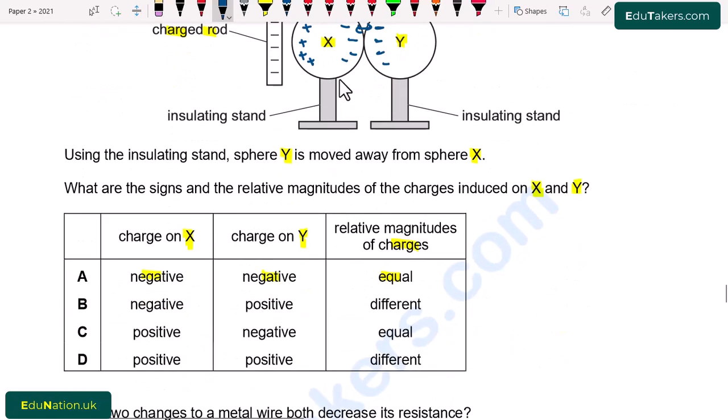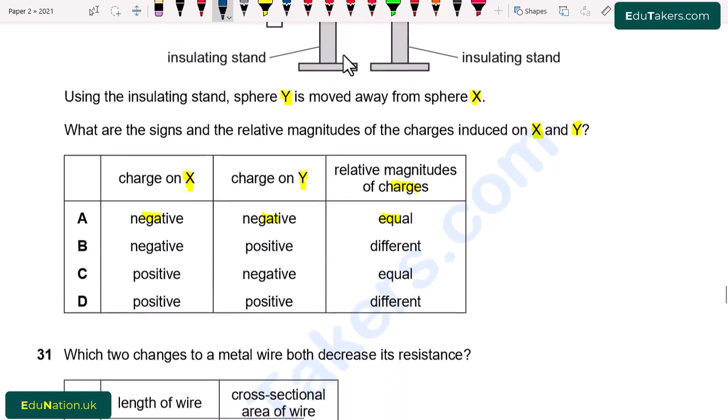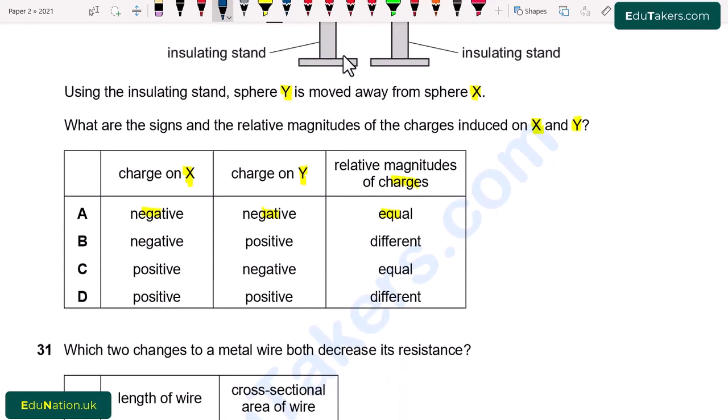So from here, positive charge is induced on the metal sphere X, while the negative charges appear on the metal sphere Y. But the relative magnitudes of the charges remain equal. So from here, option C is correct.